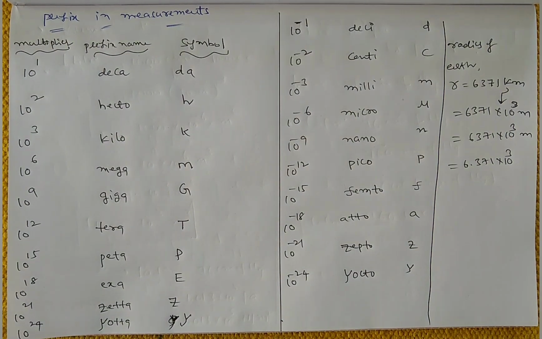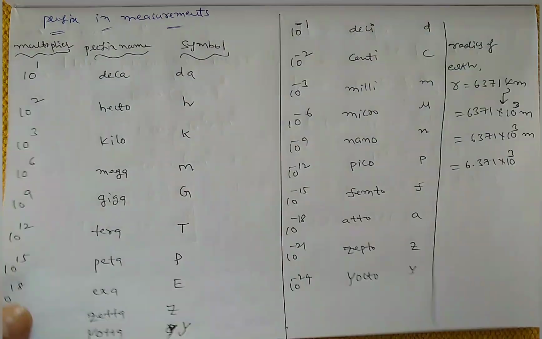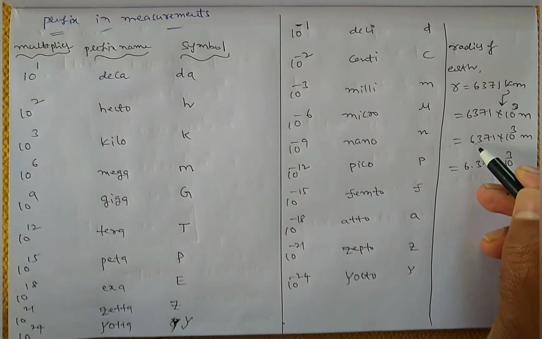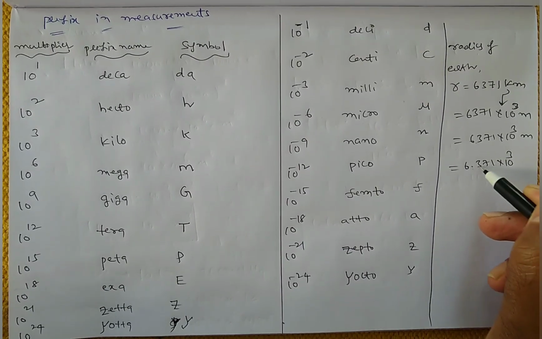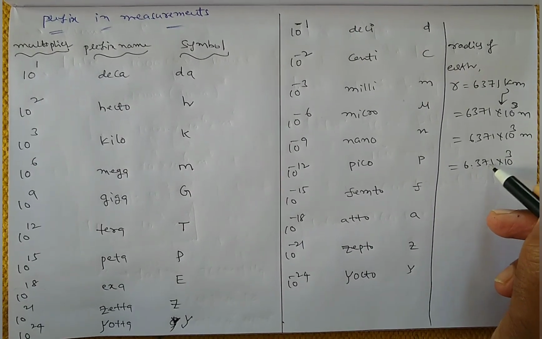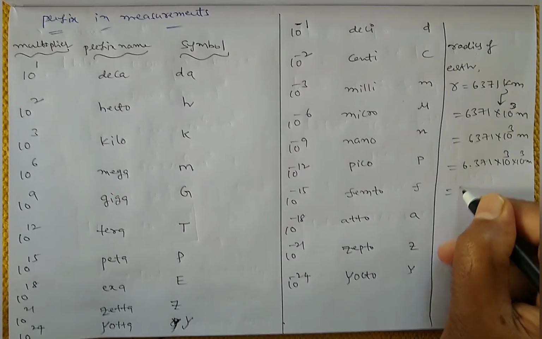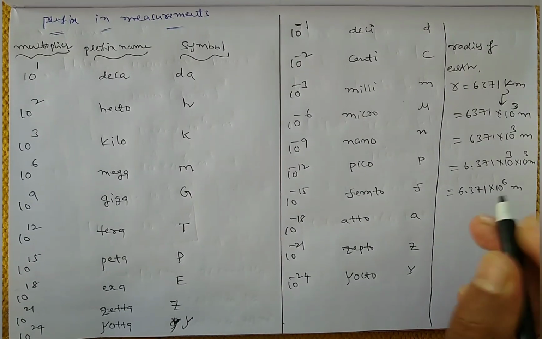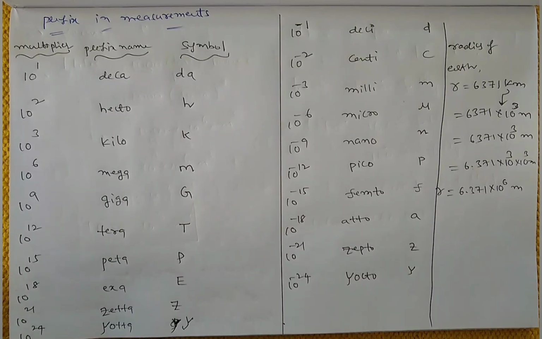Because after the decimal point we have 3 digits, so 10 power 3 into 10 power 3 meters. That means 6.371 into 10 power 6 meters. So like that you can convert these prefixes, the multiples of tens.